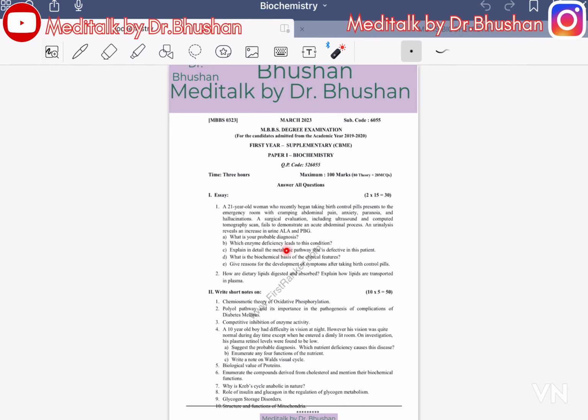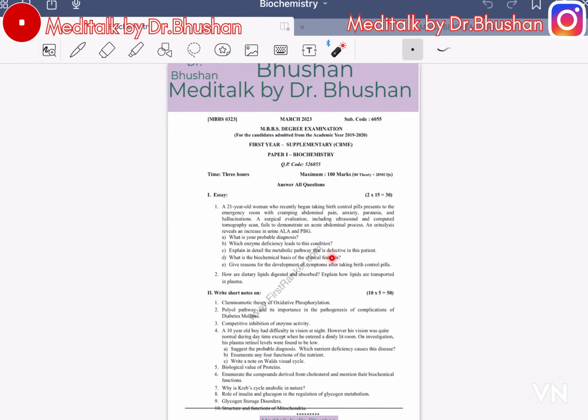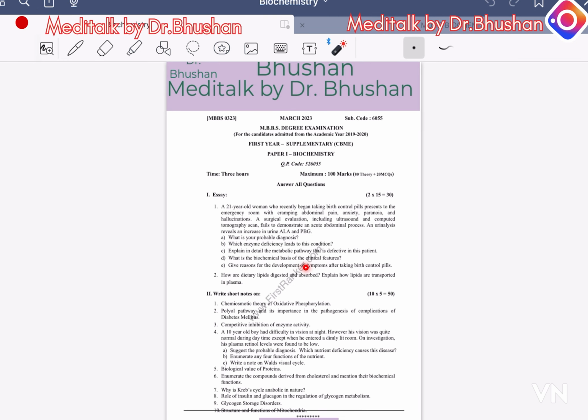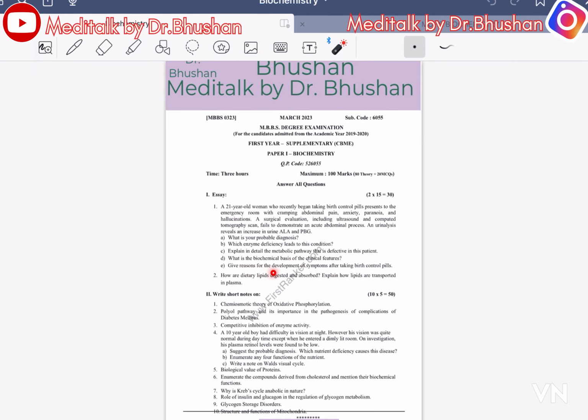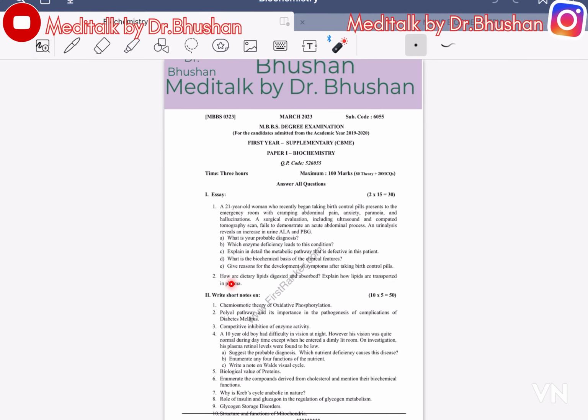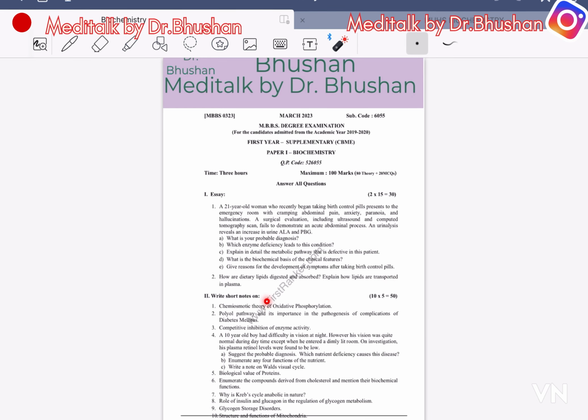Which enzyme deficiency leads to this condition? Explain in detail the metabolic pathway in which there is a defect in this patient. What is the biochemical basis of these clinical features? Give reason for the development of symptoms after taking the birth control pills. How are the dietary lipids digested and absorbed? Explain how lipids are transported in plasma.